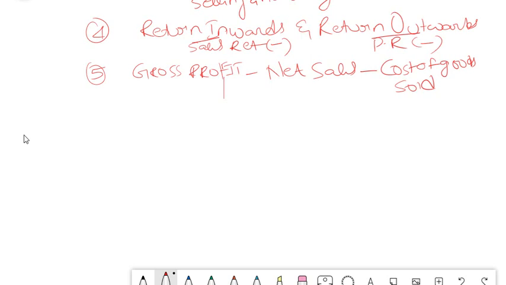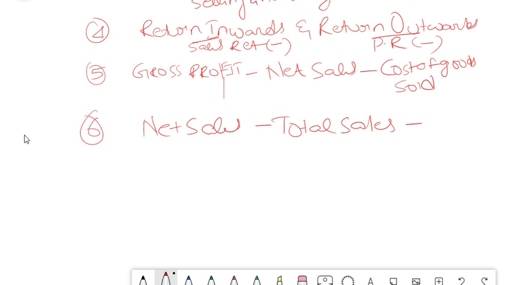Now we will understand what net sales is. Because this is the formula for gross profit, we need to know what net sales is. Net sales is nothing but your total sales minus sales return, if any. This is the formula for your net sales.